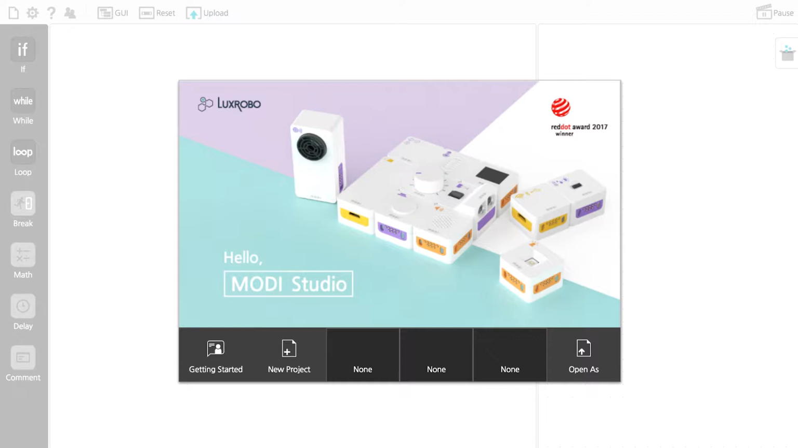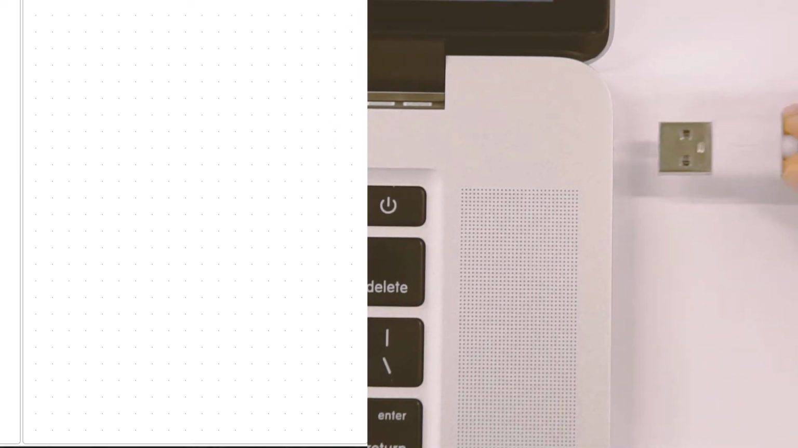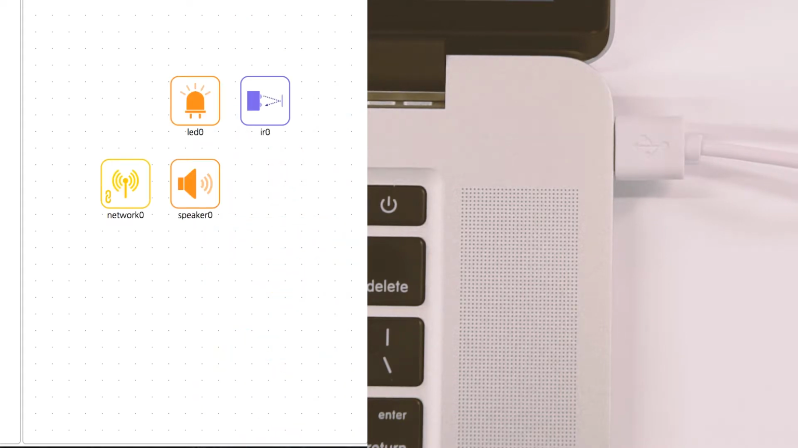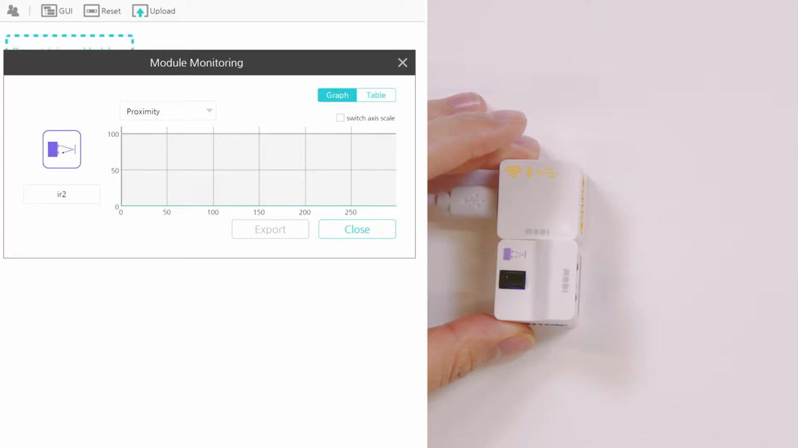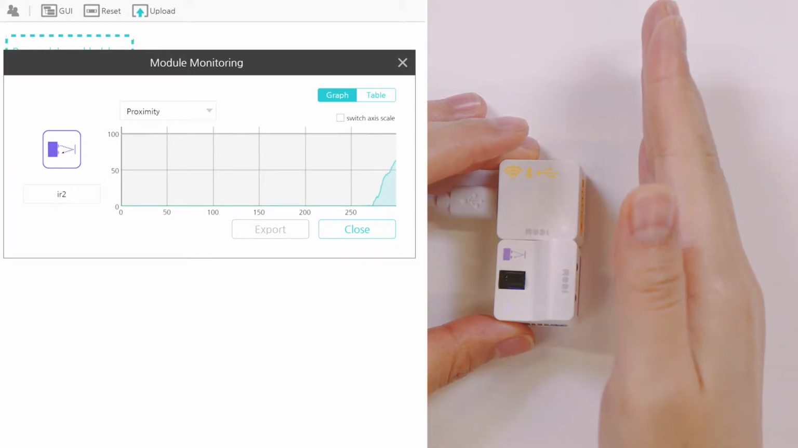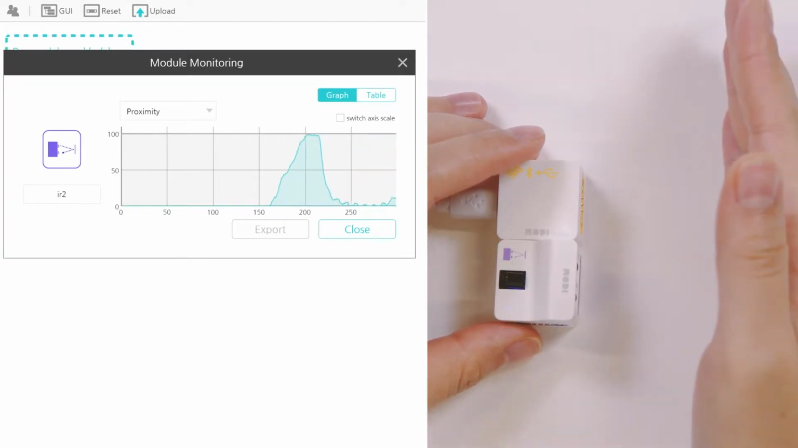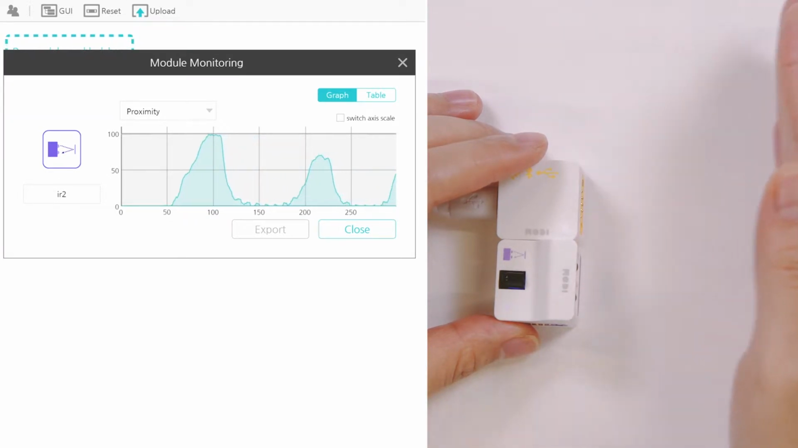Run Modi Studio and click New Project. Enter a name for the project and connect Modi to the computer. If you want to know how the infrared module works, click Infrared Module on the module map to open the monitoring window. Bring your hand close to the infrared module, then pull it away from the module. You will see the graph of the proximity changing depending on the distance from your hand. The closer the distance, the higher the proximity value will be, and vice versa.